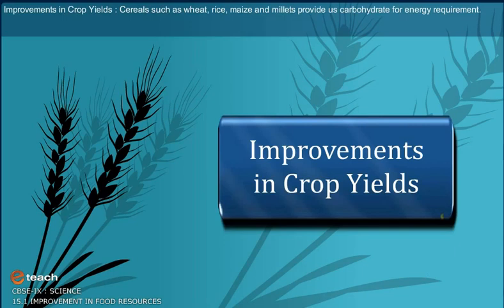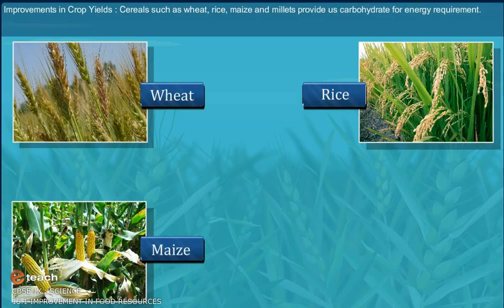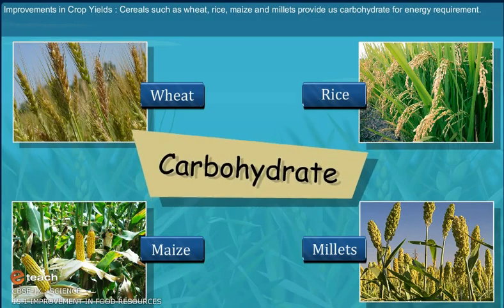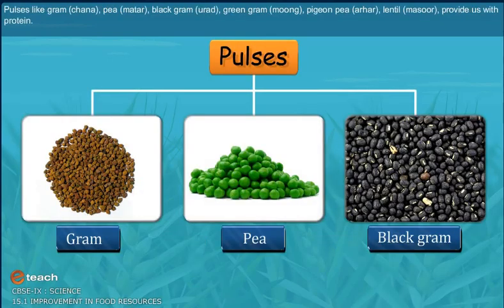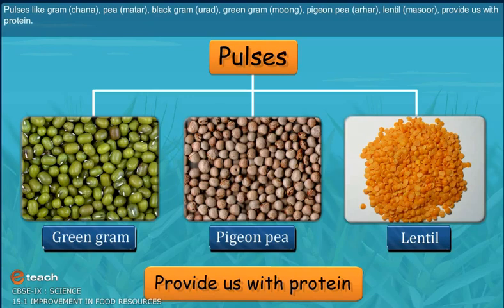Improvements in crop yields. Cereals such as wheat, rice, maize and millets provide us carbohydrate for energy requirement. Pulses like gram, that is chana, pea, that is matar, black gram, that is urad, green gram, that is moong, pigeon pea, that is arhar, lentil, that is masoor, provide us with protein.